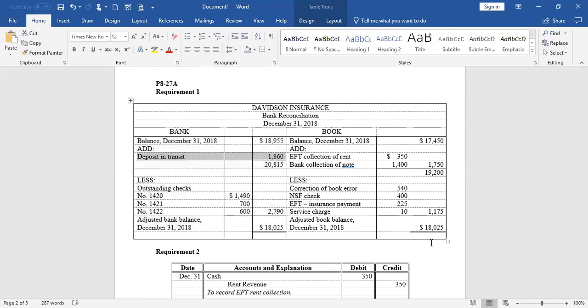It just means we might have taken the bank deposit after the business transaction hour. Meaning, if you ever go to the bank, you'll see a little sign: transactions after 3 p.m. will be deposited on the next business day. So this will be a deposit, but on January 1's bank statement. It should have been there. It isn't.